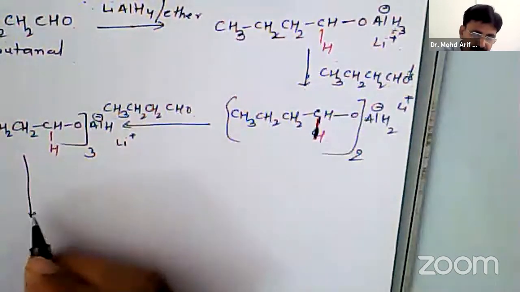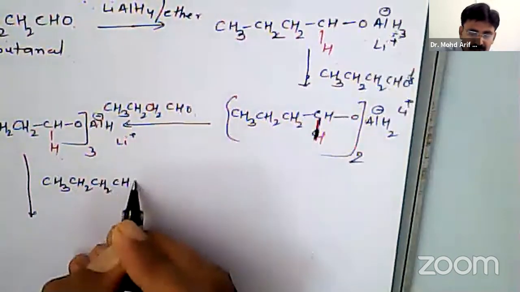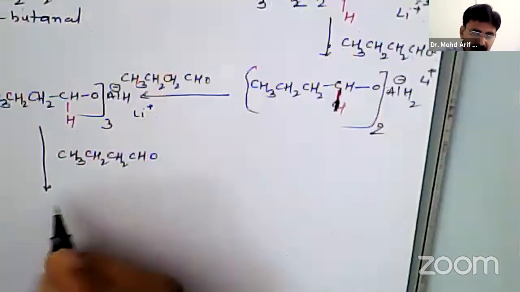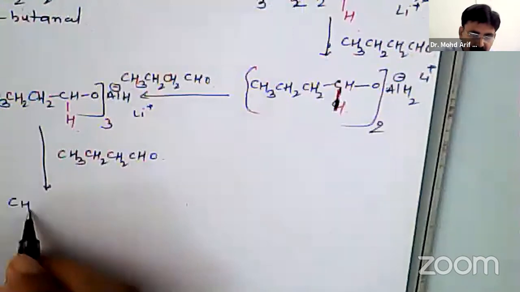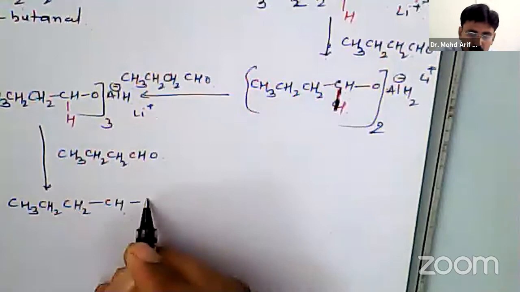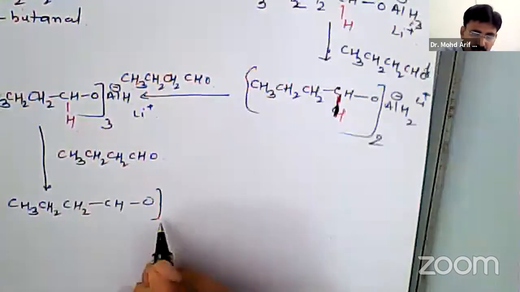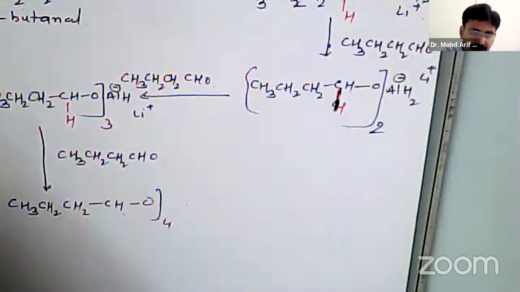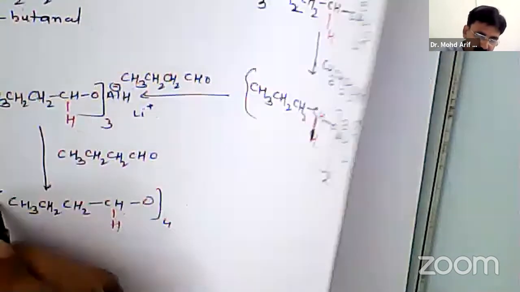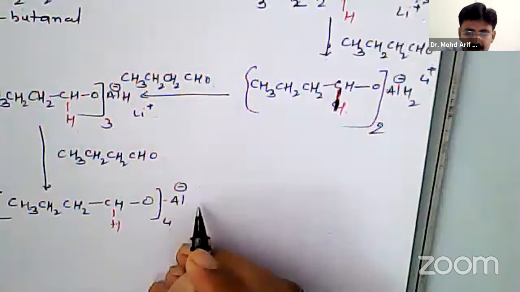Finally, it will react with the fourth molecule CH3CH2CH2CHO. It will form CH3CH2CH2CH2O, here 4 times, Al negative, Li positive.